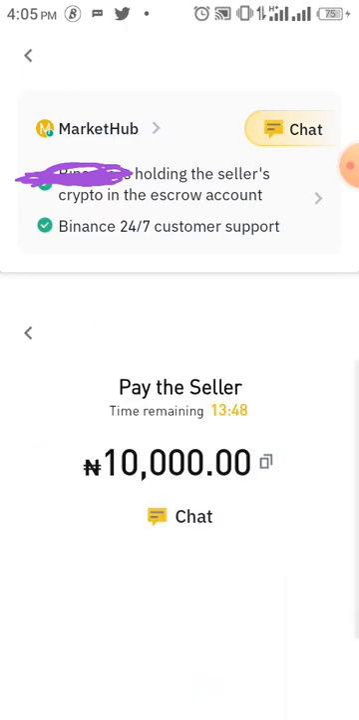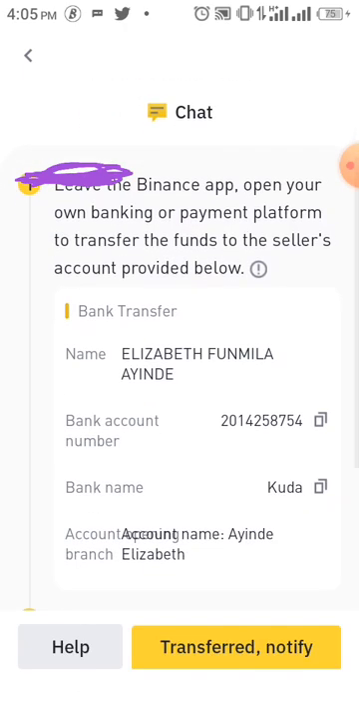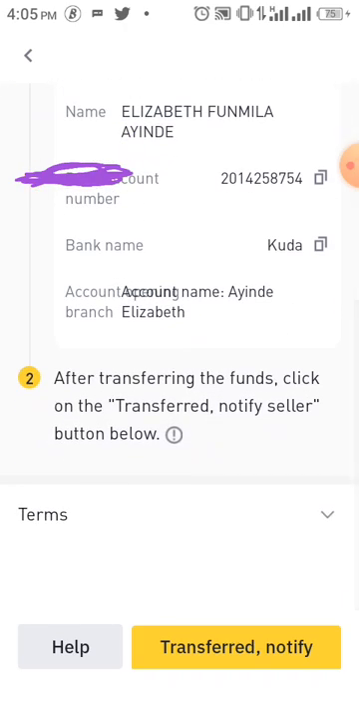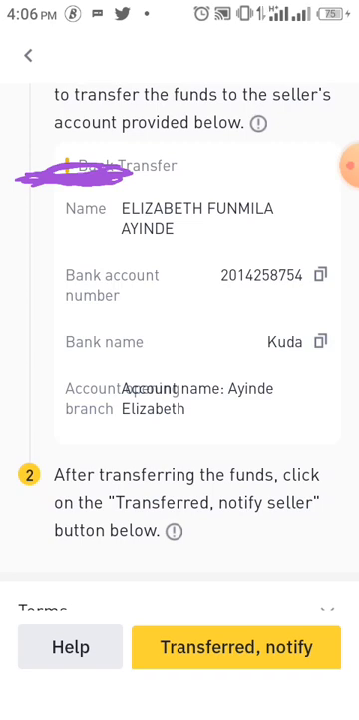When you go to the payment page, you can scroll down. You can copy the person's bank account. Then you go to your bank app and you transfer. The bank name is Kuda. The account you are paying to is Ainde Elizabeth. So when you make the payment, you can now come here, you can click on transfer notify.